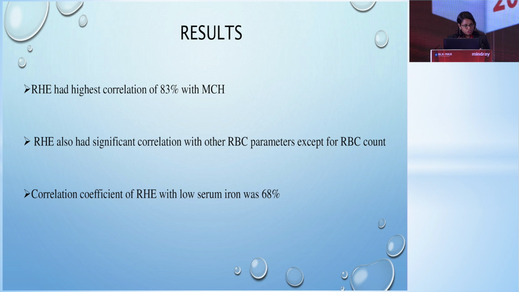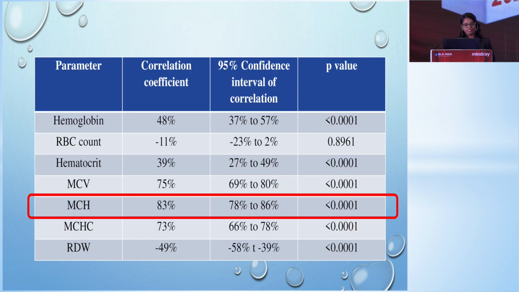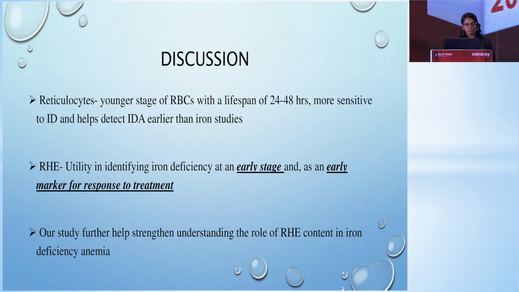On comparing RHE levels with other RBC parameters, we found that the highest correlation was seen with MCH, and it also had significant correlation with all other RBC parameters except for the RBC count. The correlation coefficient of RHE with low serum iron was 68%. The same is tabulated here, and as we can see, the best correlation was obtained with MCH, and there was no correlation that we saw with the RBC count.